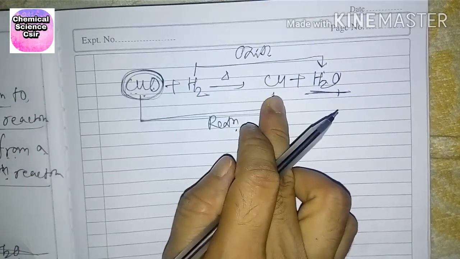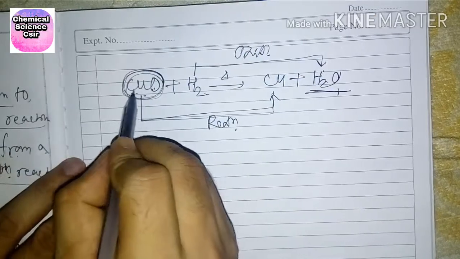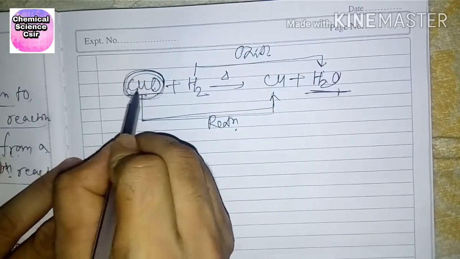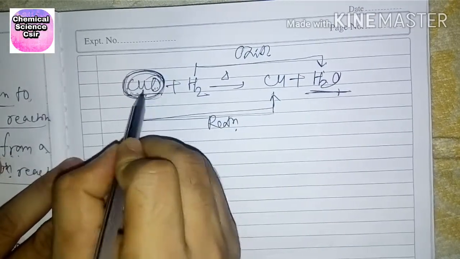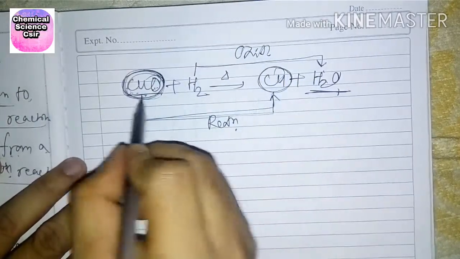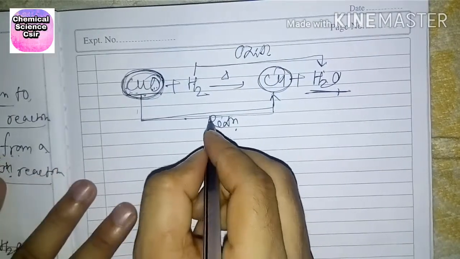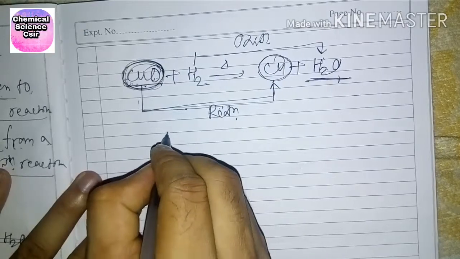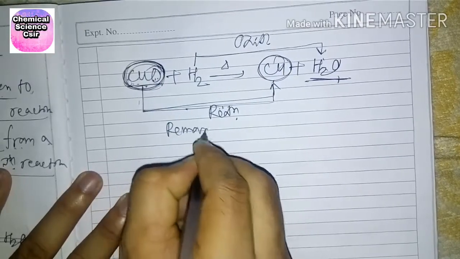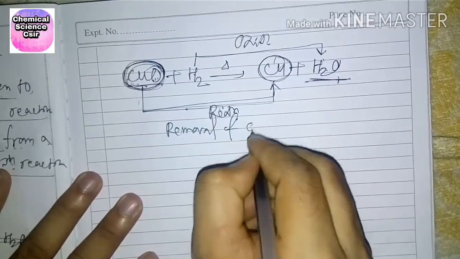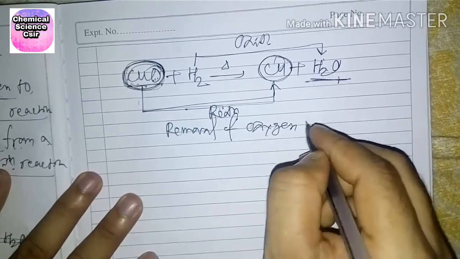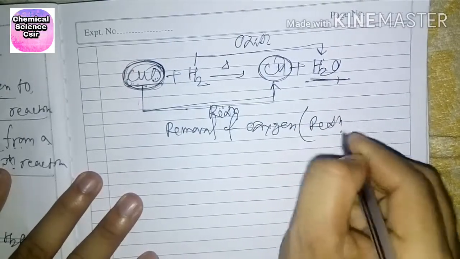Understood? This is CuO, copper oxide, and it becomes only copper. So this is removal of oxygen, that means reduction.